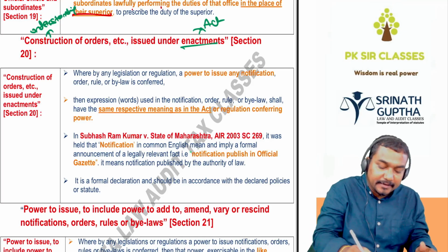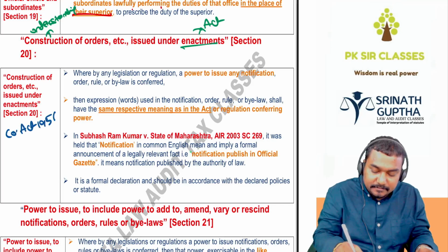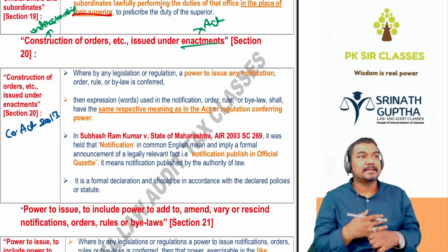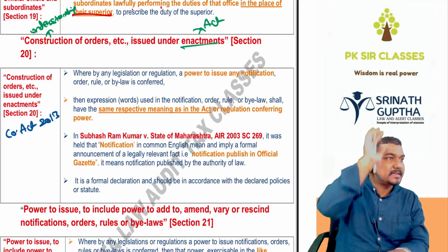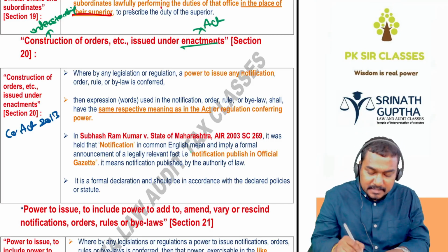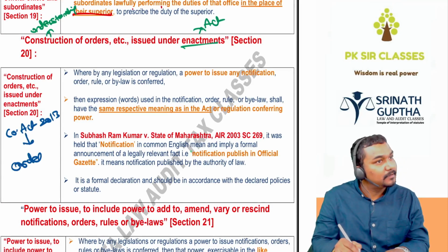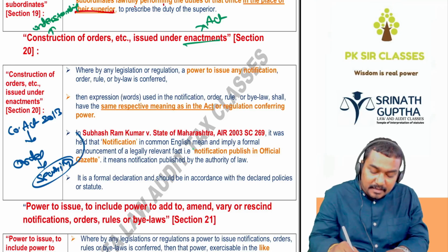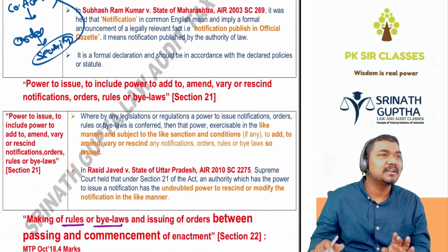Construction of the orders. One act is there, the Companies Act 1956, and 2013. In this Companies Act, security is defined. Security means security as defined under SCRA, the Securities Contracts Regulation Act, or SEBI. And under this act, one order is issued. Beta, what is issued? One order. In the order also, the word security is used. What is used? The word security. The meaning of the security will remain the same as that of the act. Are you able to understand?